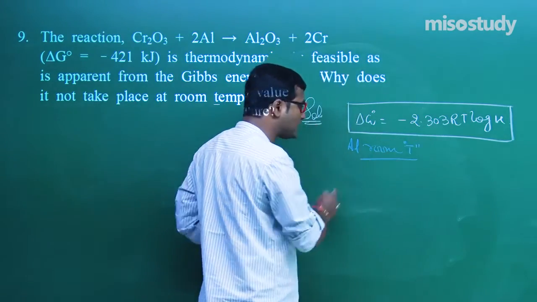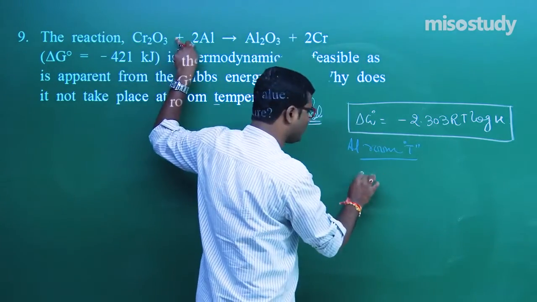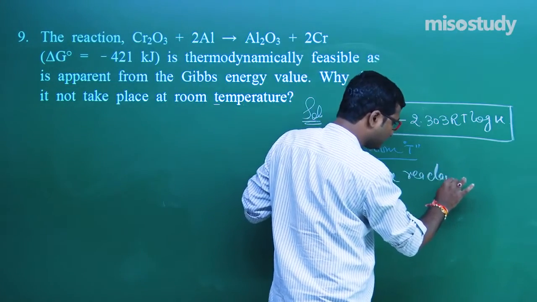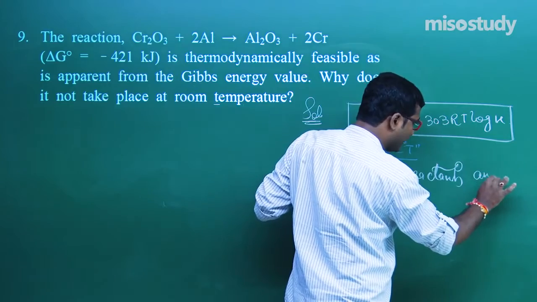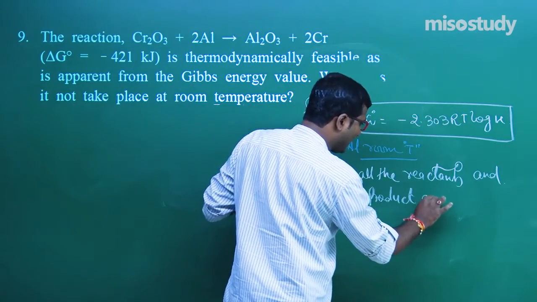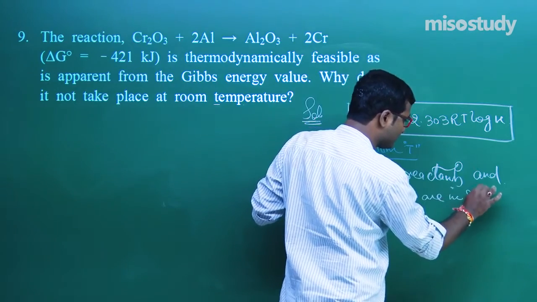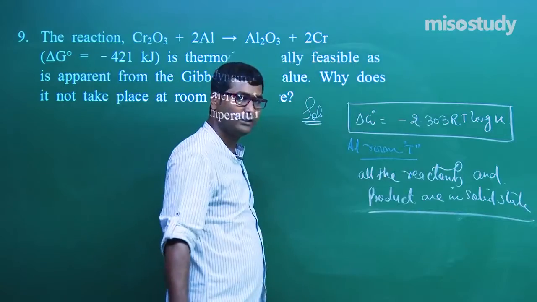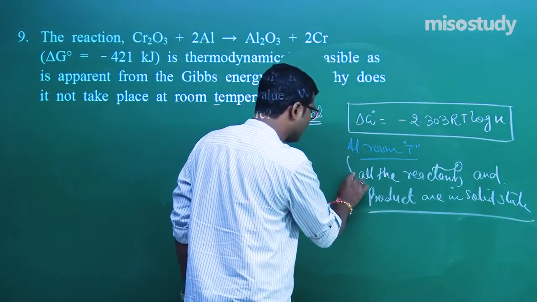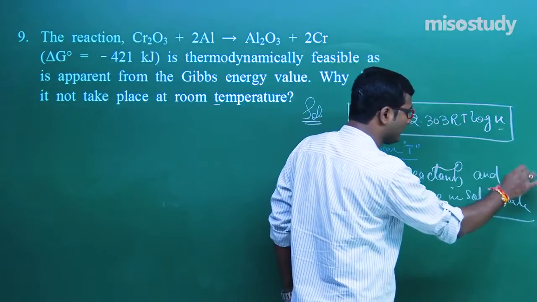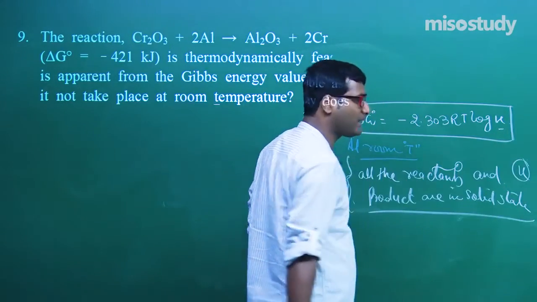At room temperature, all the reactants and products are in solid state. So there is no existence of equilibrium. If there is none, we get a negligible value, no value of K.